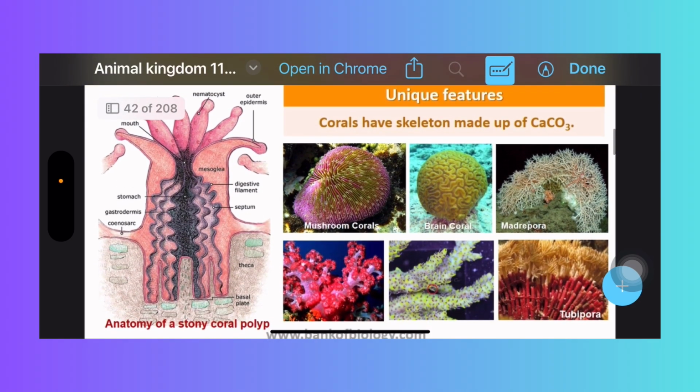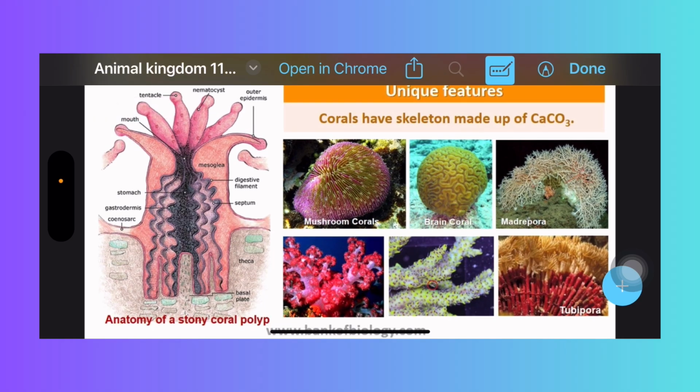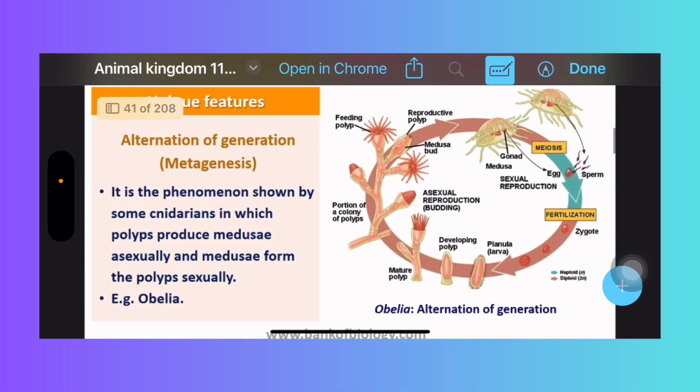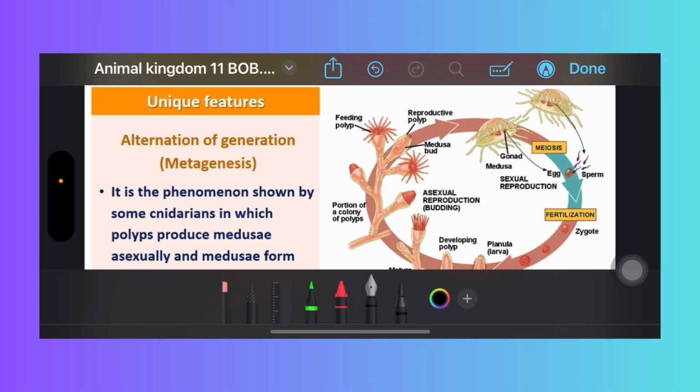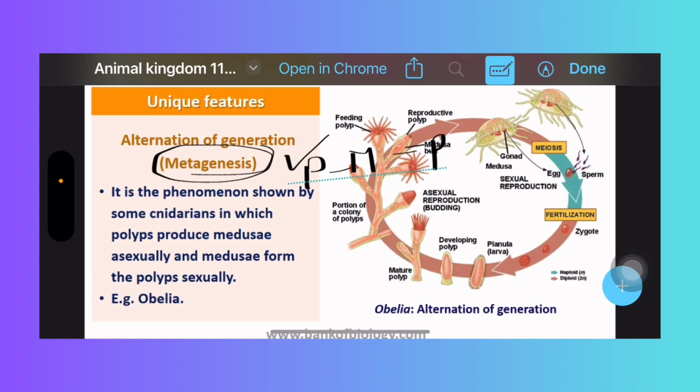Alternation of generation is also called metagenesis. They have given that metagenesis is the alternation of generation. Polyp after medusa and medusa after polyp will be formed in these animals, right?